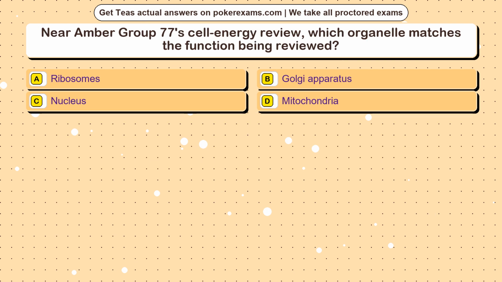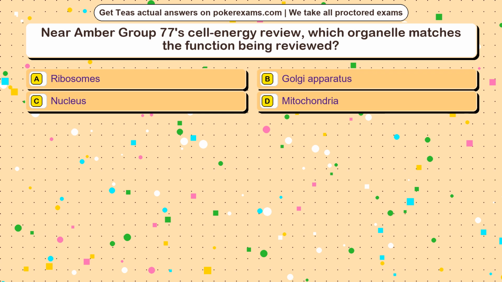Question 14. Near Amber Group 77's cell energy review, which organelle matches the function being reviewed? Option A, ribosomes. Option B, Golgi apparatus. Option C, nucleus. Option D, mitochondria.